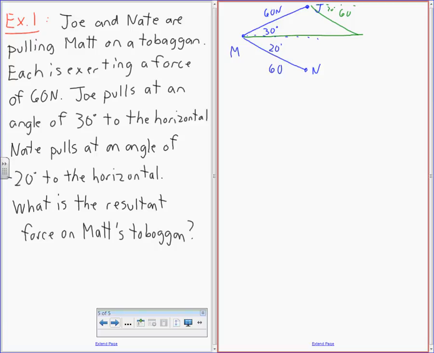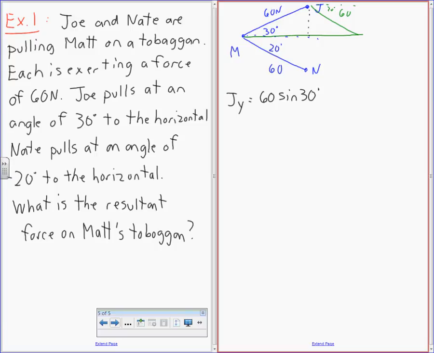So let's look at Joe. We'll use Joe Y and Joe X. Joe Y is going to be up like this, right? How do I get Joe's Y component? You can use vertical and horizontal, you can call it whatever you want, but let's talk about Y. So I'm going to be using what? Yeah, so it's going to be 60 sine 30.